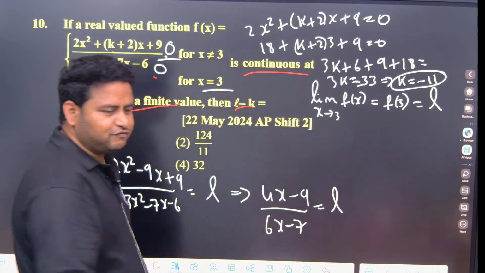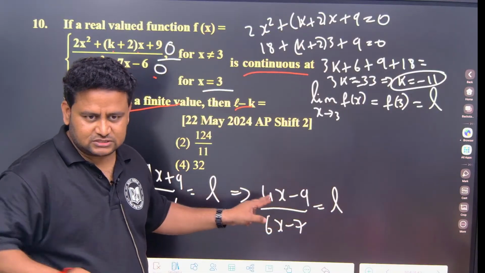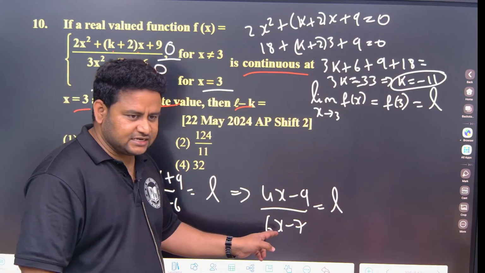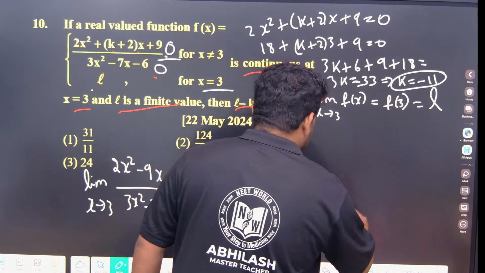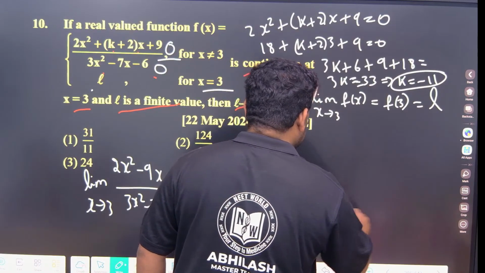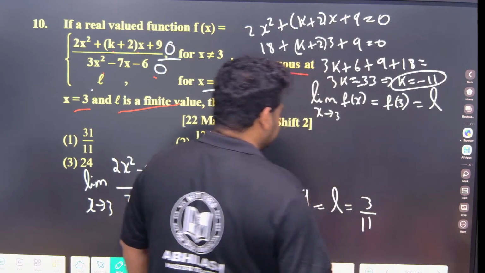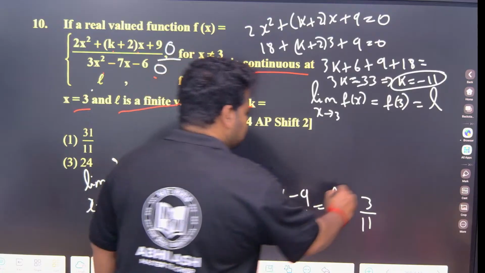Now you put the value of 3. 4 3s are 12. 12 minus 9 is? Harsha, focus. 12 minus 9 is 3. 6 3s are 18. 18 minus 7 is 11. So what are we getting, the L value? 4 3s are 12, 12 minus 9 is 3, 6 3s are 18, 18 minus 7 is 11. We got L is equal to how much? 3 by 11. So L is equal to 3 by 11 we got.